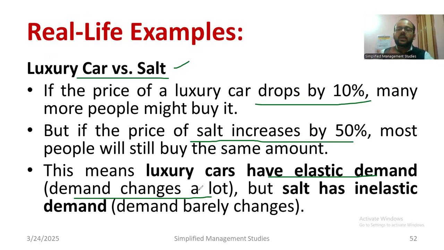Of course, people are ready to buy it. But if I talk about the salt, even if it increases 50%, people don't bother about that. It is unavoidable. People are ready to buy it. So salt has inelastic demand. That is the difference between elastic demand and inelastic demand. If I talk about the luxury car, a price drop of 10% means more people will join and buy. That means it's elastic. Whereas if I talk about salt or sugar, it is unavoidable, no? So that is actually inelastic.